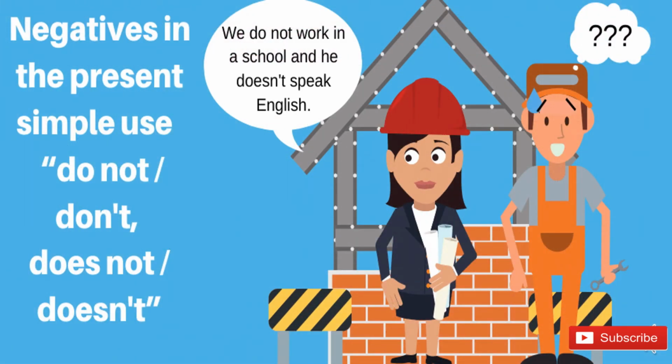While making a negative in the present simple, use do not and does not. While making a negative sentence, we have to use two helping verbs, that is do and does, right? We do not work in a school and he does not speak English. So there is some more to cover.